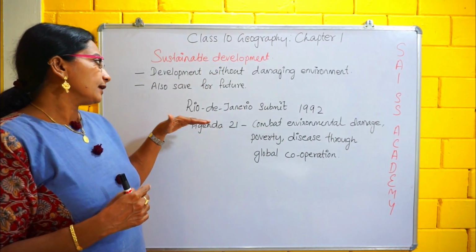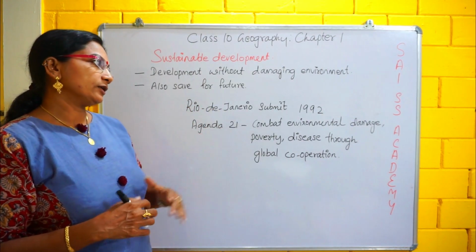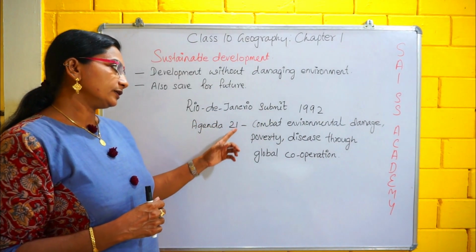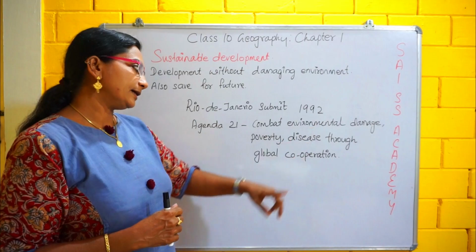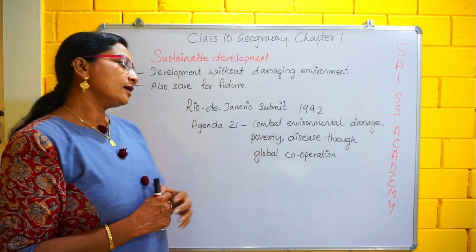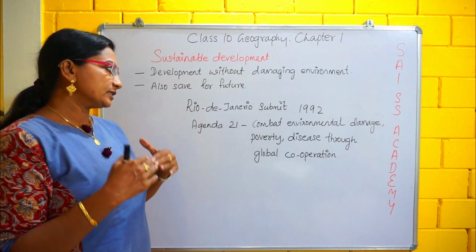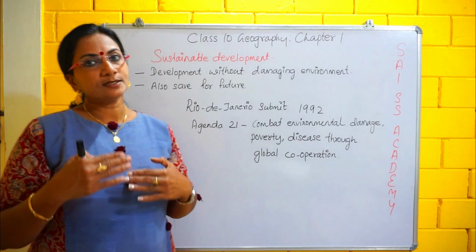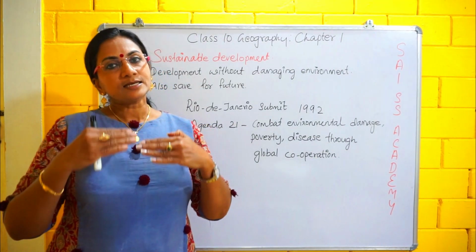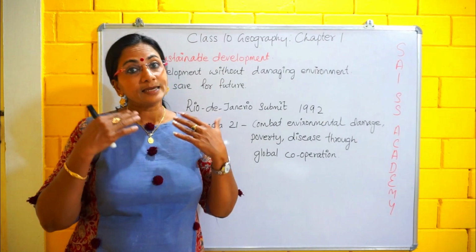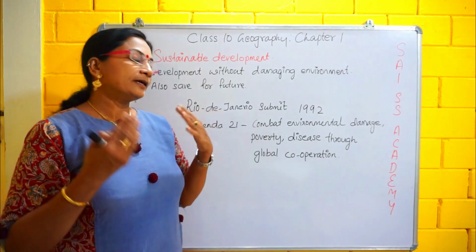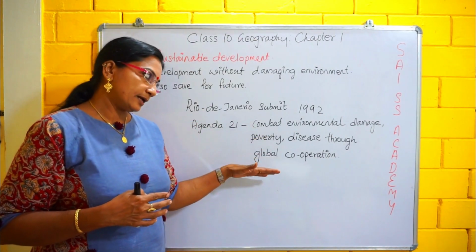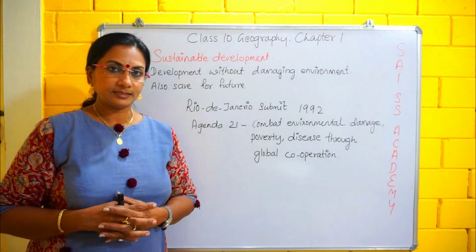Next, we have to discuss the Rio de Janeiro Summit of 1992. Agenda 21 talks about combating environmental damage, poverty and disease through global cooperation. So there was a summit in Rio de Janeiro in 1992. Under that summit, Agenda 21 was passed, and this agenda talked about combating environmental damage, poverty and disease through global cooperation. These are some of the remedial steps used for resource mobilization.